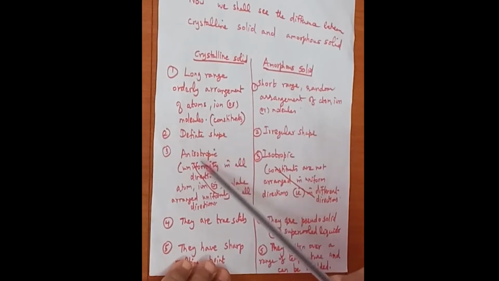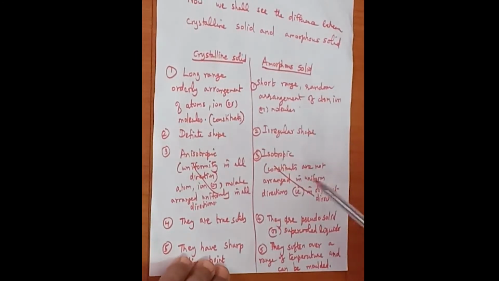Anisotropy is a property where the material has different physical properties in different directions. Here, amorphous solids are isotropic, where the constituents, that is atoms, ions or molecules, have physical properties that are the same in all directions. So they have identical physical properties in all directions.